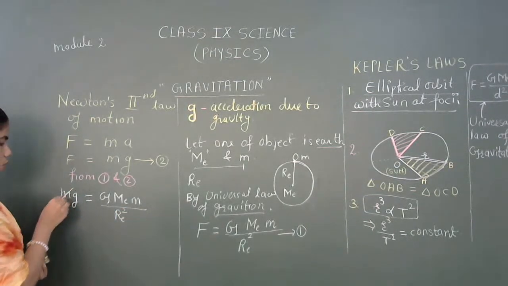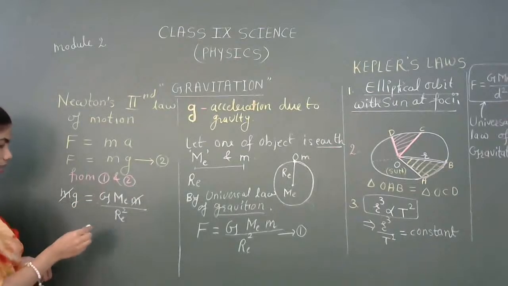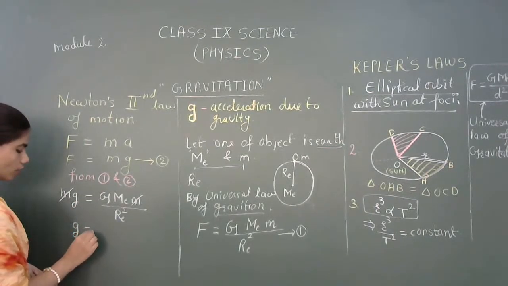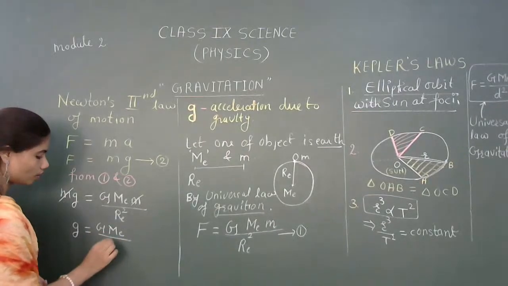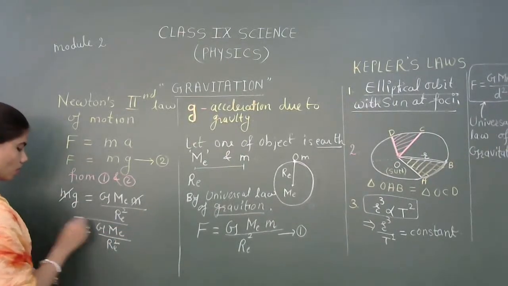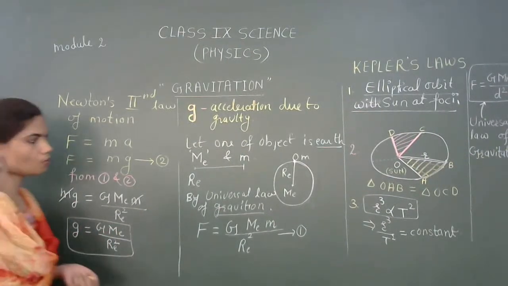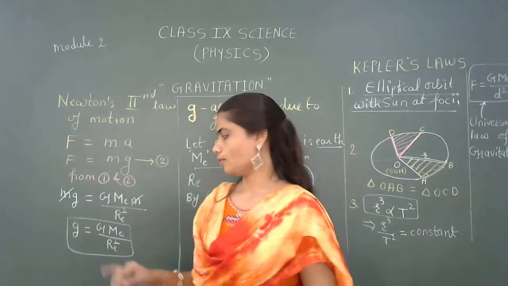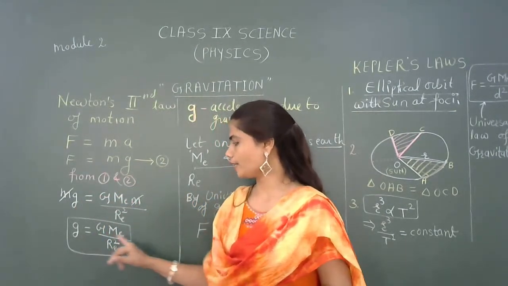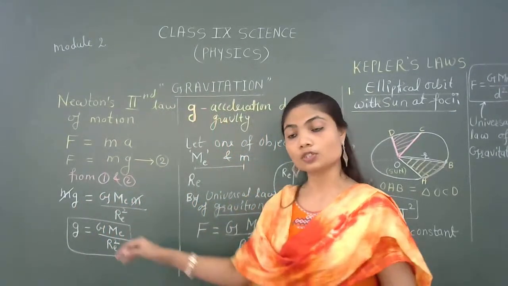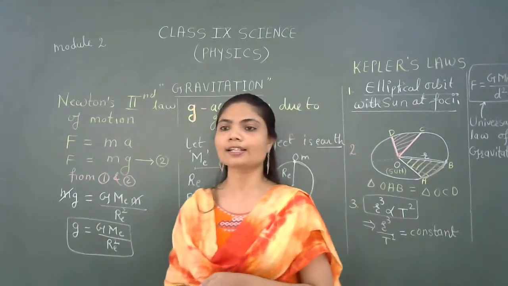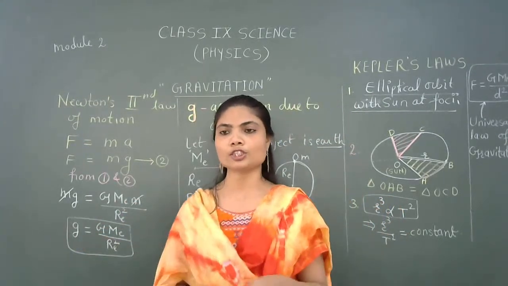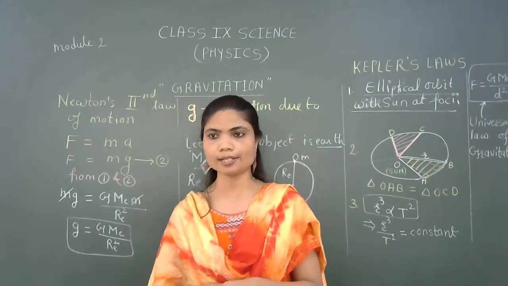And from there, your small m will be cancelled out, and the equation for g is equivalent to capital G M E upon R E square. So, this is the mathematical relation for small g in terms of capital G, which we have to understand, the relation between small g and capital G, right?